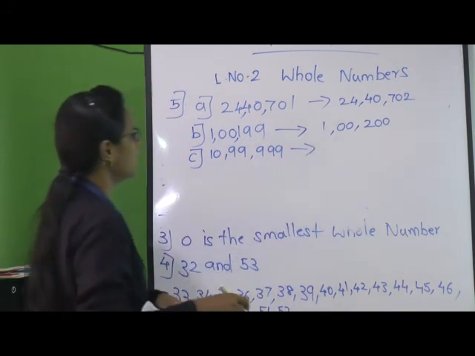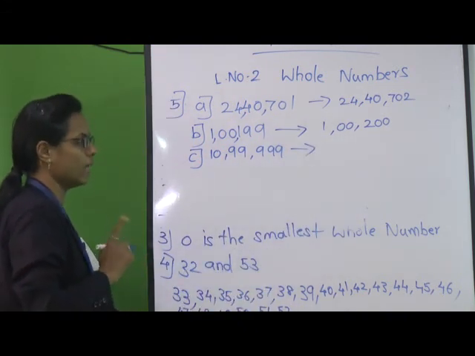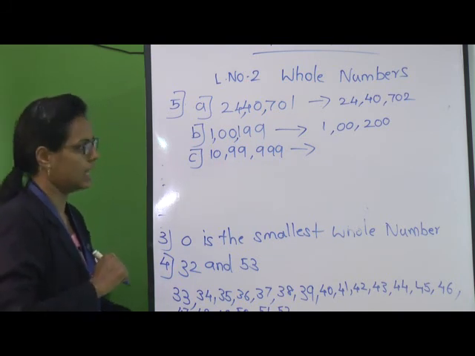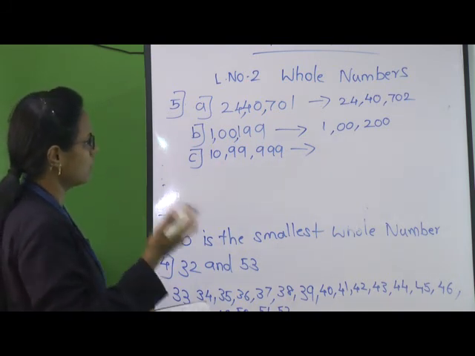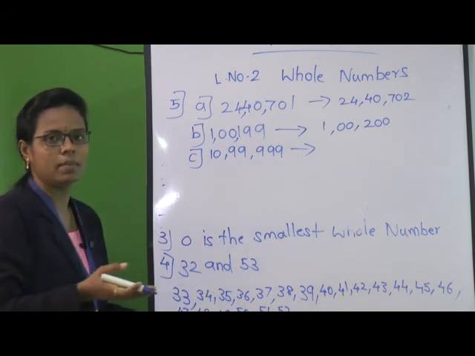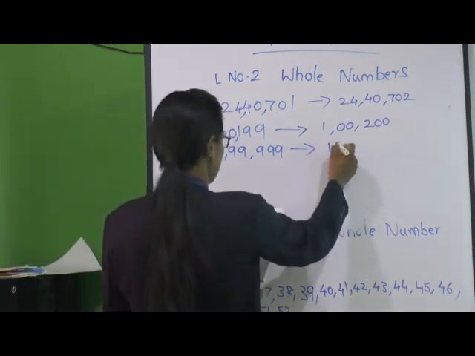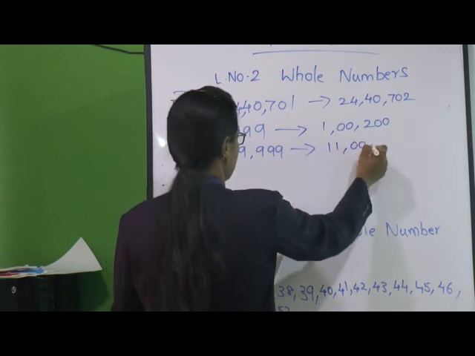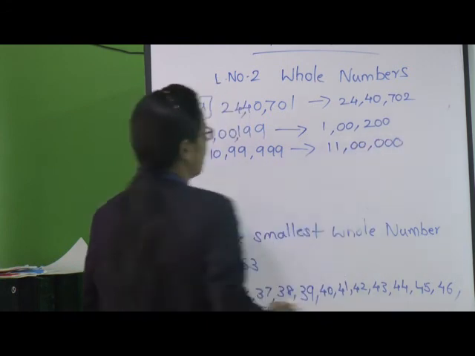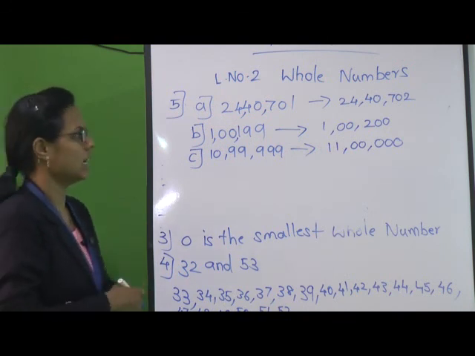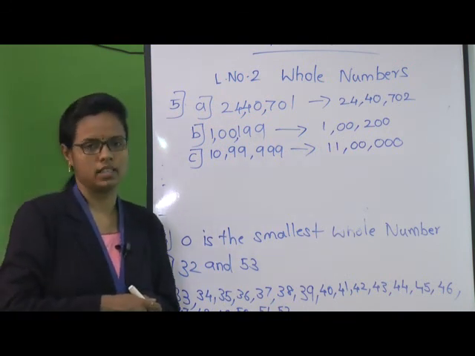Okay, the number is 10,99,999. We have to again find the successor of the given number. So plus 1, when we do plus 1, we get 11 lakh.